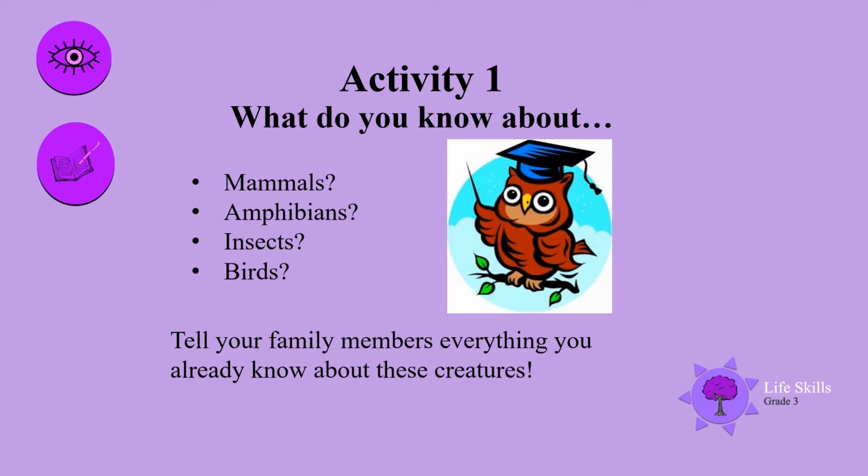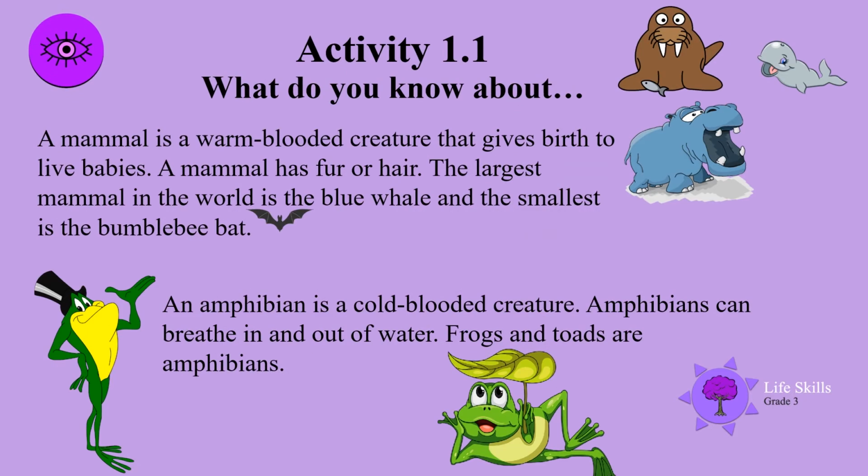Tell your family members everything you already know about these creatures. A mammal is a warm-blooded creature that gives birth to live babies. A mammal has fur or hair. The largest mammal in the world is the blue whale, and the smallest is the bumblebee bat.